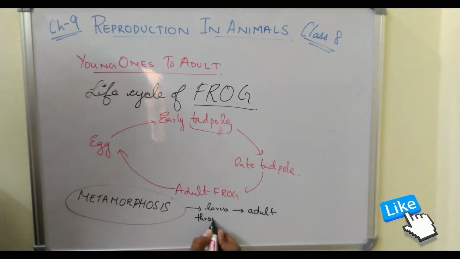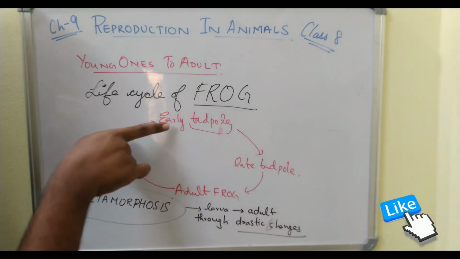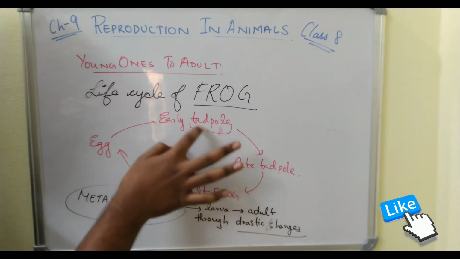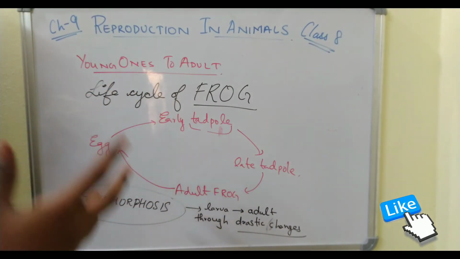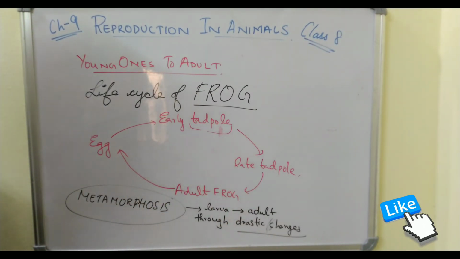through drastic changes. Drastic changes means, see, it gets developed. So basically here developing, early tadpole, then late tadpole. From early tadpole, that means the larva stage, and the developing, this transformation from here to here, drastic changes happen. That means from the early tadpole to the adult frog. That means the larva to the adult frog, right? Larva to the adult, through which drastic changes happen.